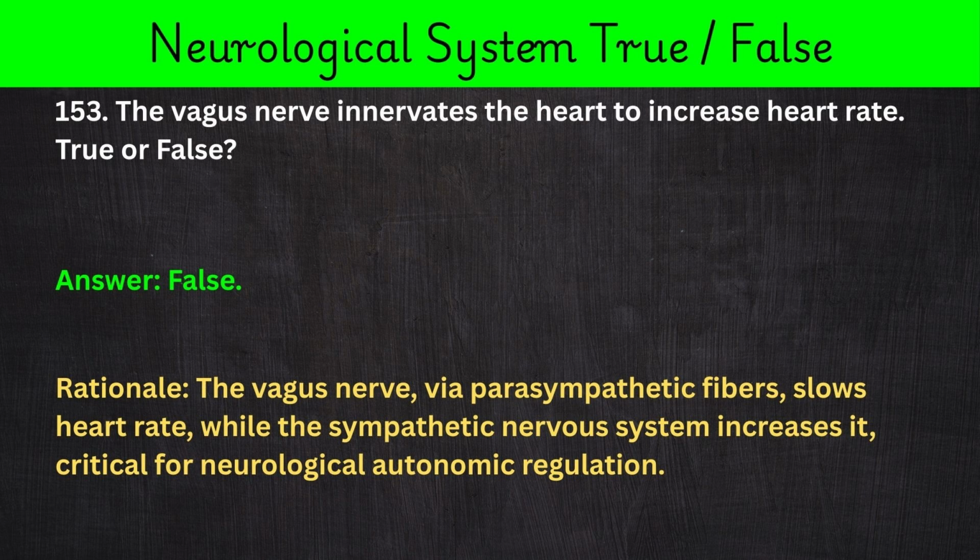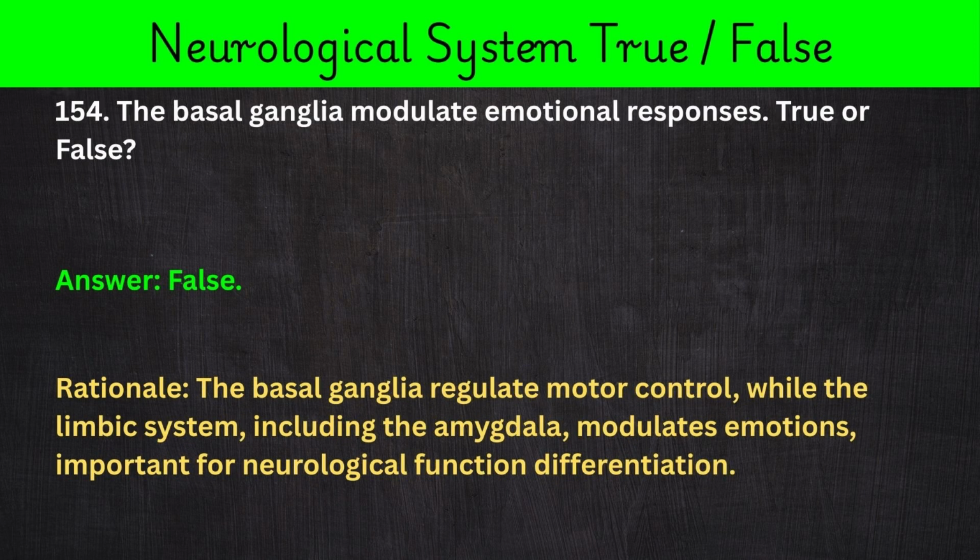153. The vagus nerve innervates the heart to increase heart rate. True or false? Answer: false. Rationale: the vagus nerve, via parasympathetic fibers, slows heart rate, while the sympathetic nervous system increases it, critical for neurological autonomic regulation.